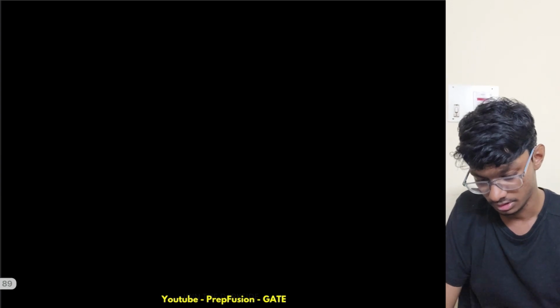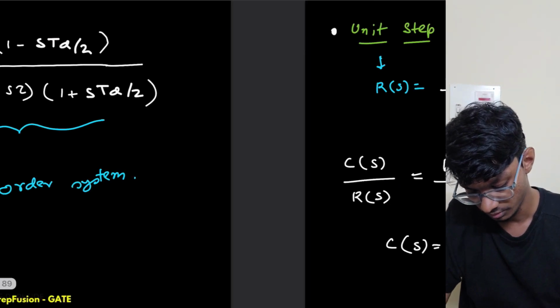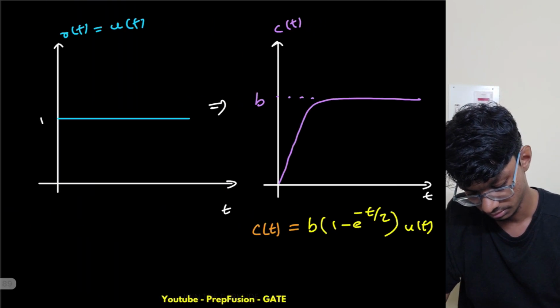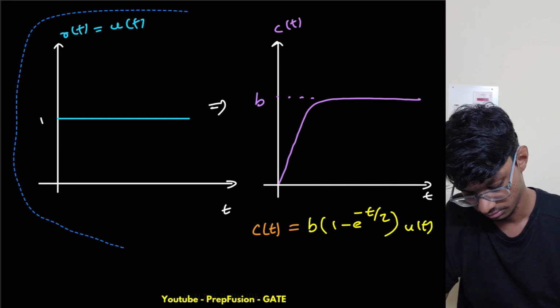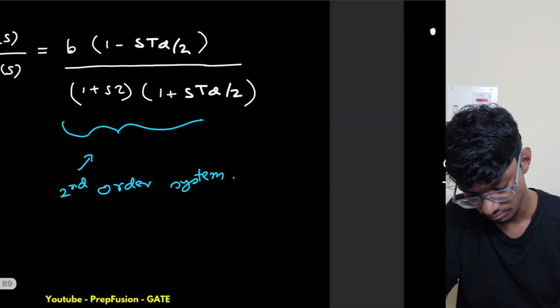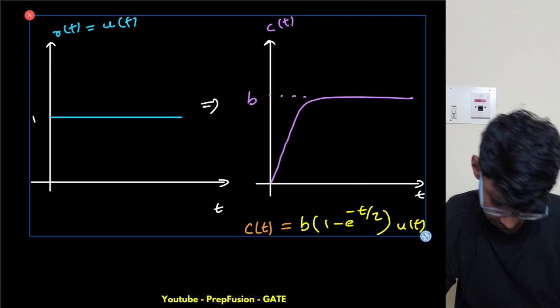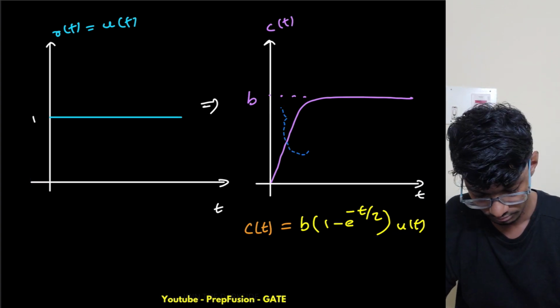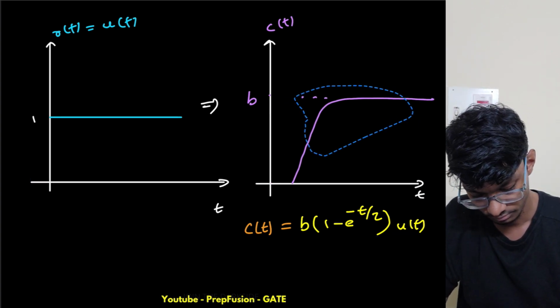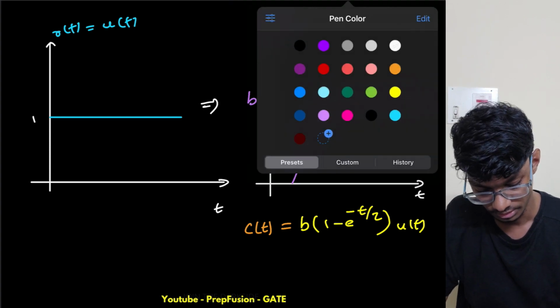So yeah, let me plot the waveforms. Let me take the previous waveforms only. So it will be delayed by td, right?